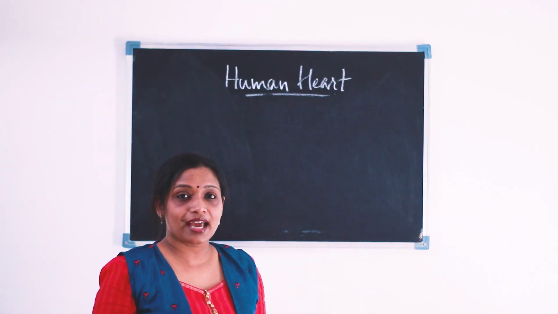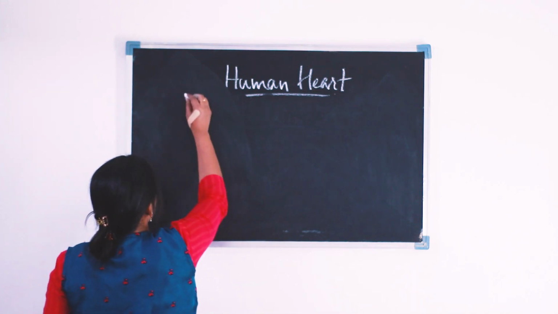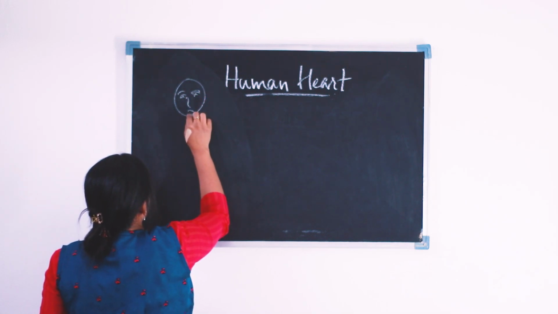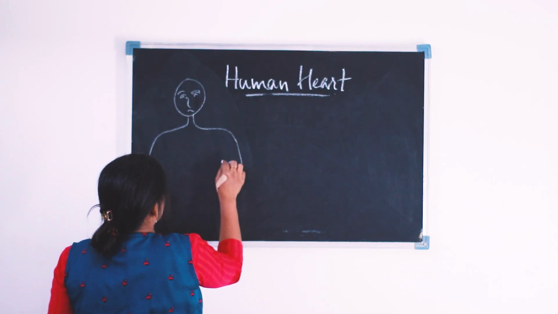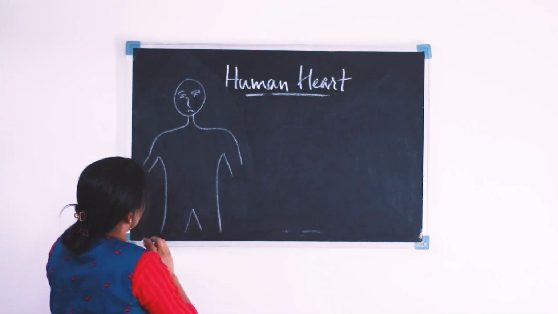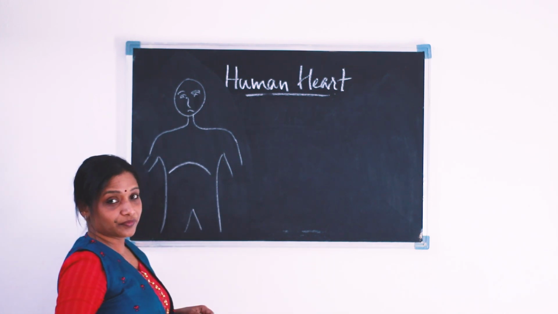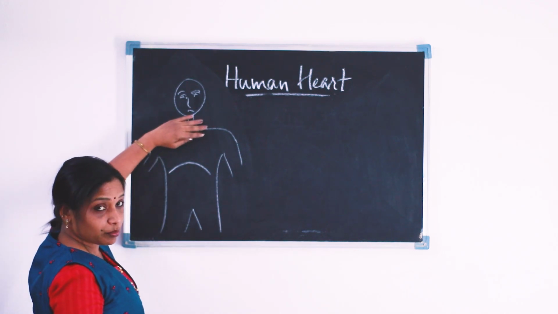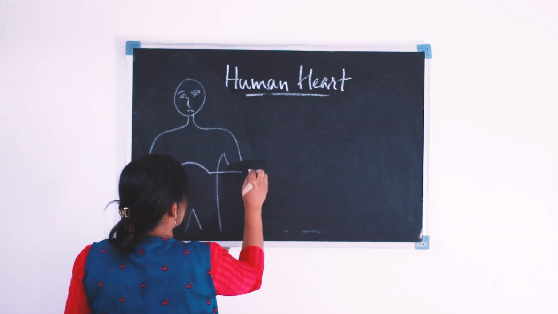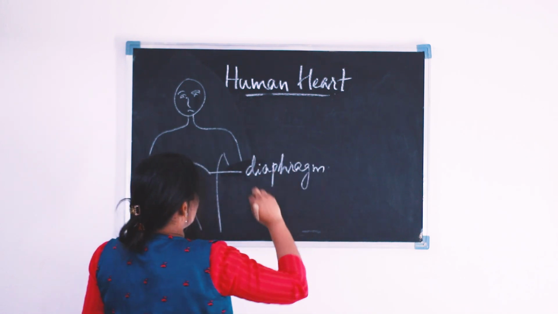To show the thoracic cavity in our body, I'll quickly draw the outline of a man. So here is our beautiful man. In this man, we can see a dome-shaped muscular structure that separates the body into upper part and lower part. This muscular structure is known as the diaphragm.